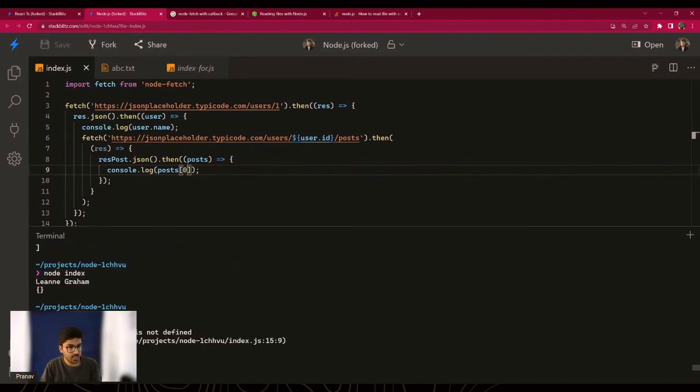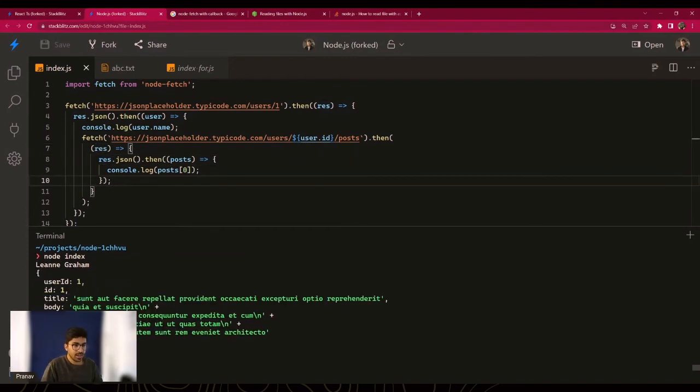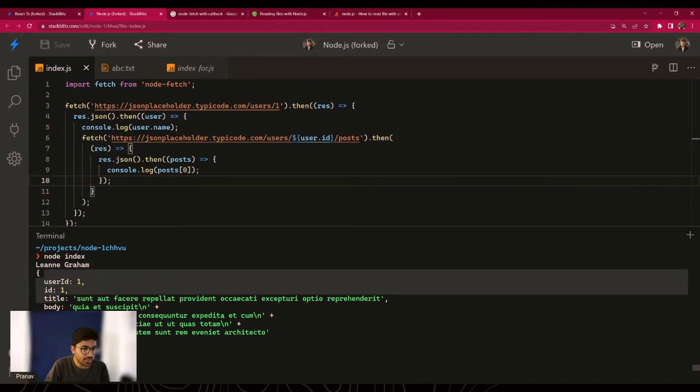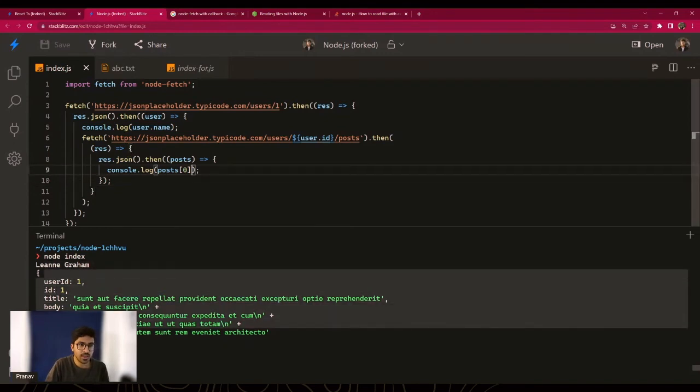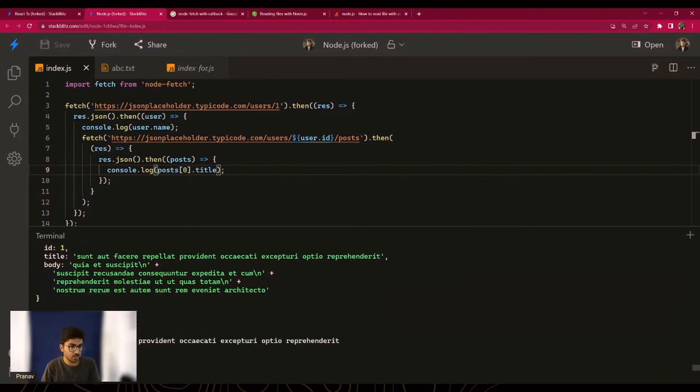So let's see if this works. Rest post is not defined. Obviously, I have to replace this variable. Sorry for the confusion. And there you go. We have the username and then we have the post. So everything works fine. And we can just print the title so that we have a leaner and cleaner output. So there you go. This is the user and this is the post.